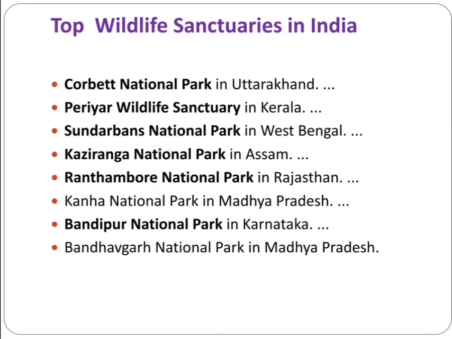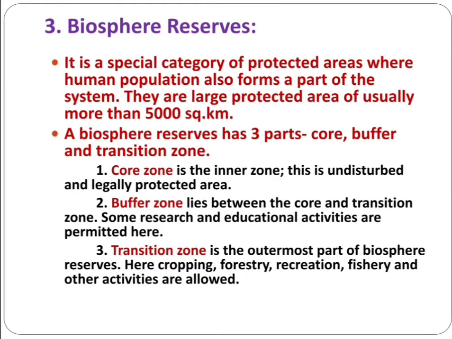Indian top wildlife sanctuaries are Corbett National Park, located in Uttarakhand; Periyar Wildlife Sanctuary, located in Kerala; Sundarban National Park in West Bengal; Kaziranga National Park in Assam; Ranthambore National Park in Rajasthan; Kanha National Park in Madhya Pradesh; Bandipur National Park in Karnataka; and Bandhavgarh National Park in Madhya Pradesh. These are some wildlife sanctuaries located in India in different regions.